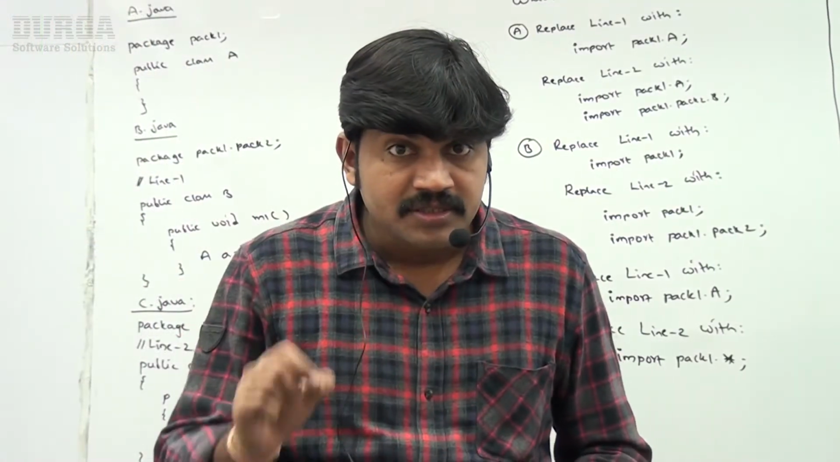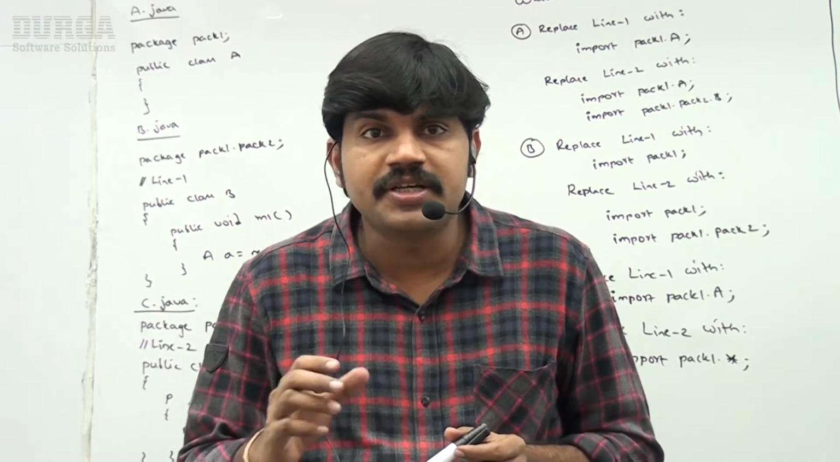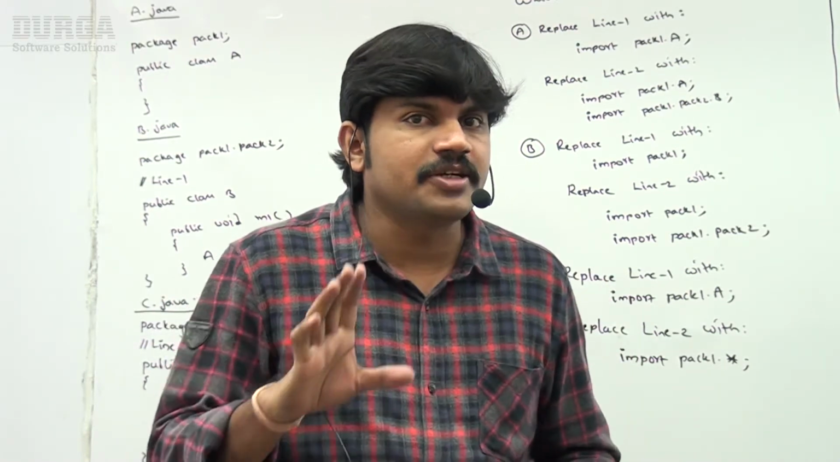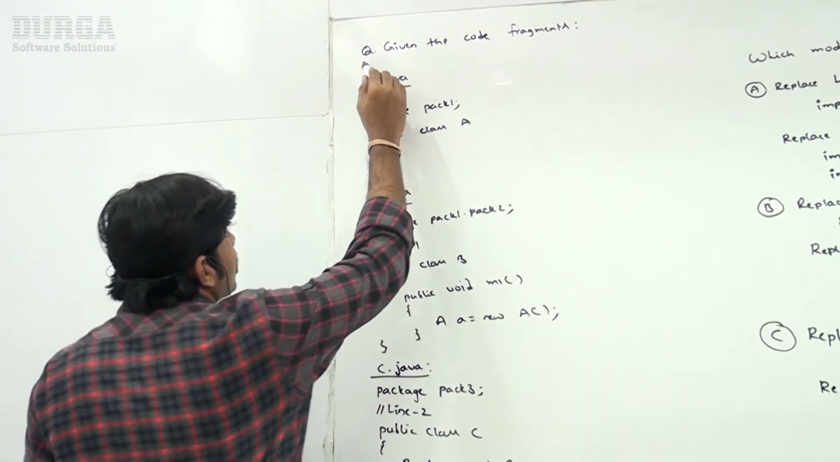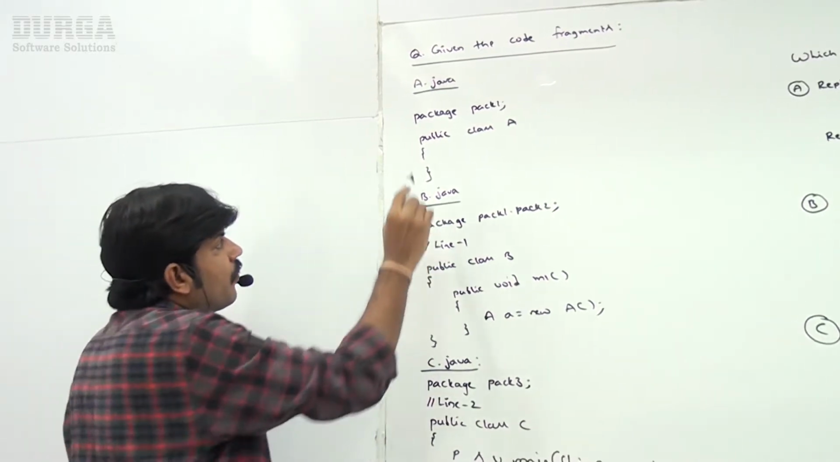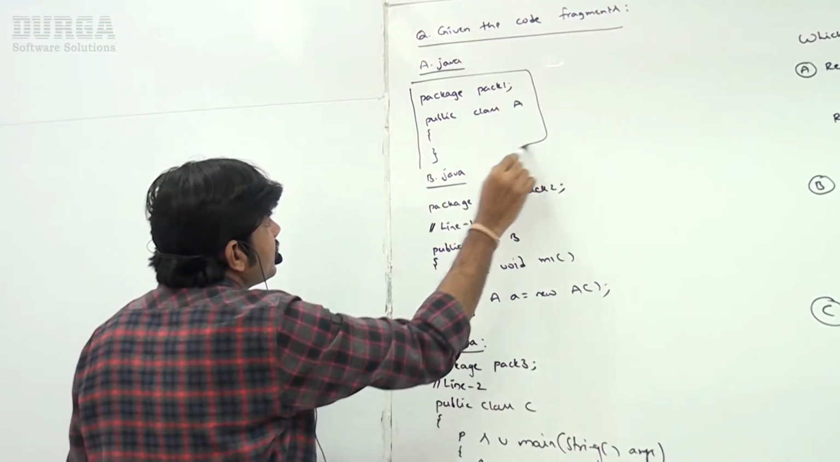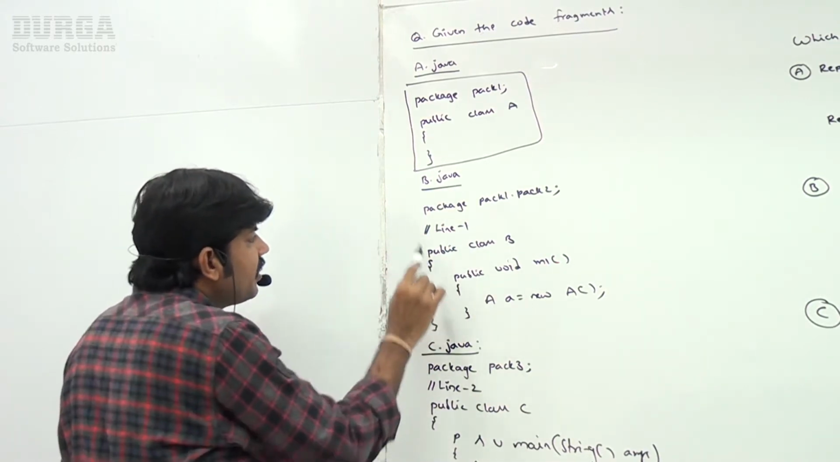Hi friends, the next important question for OCJA is related to the import statement. Take a very special case. Here are the given code fragments. What is in a.java? It is package pack1; public class A. Next, b.java.